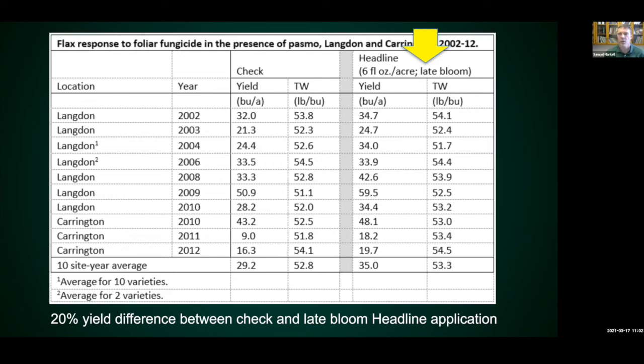increase. Okay, so what's important here is the average. So you have this 10-year site average, and you can see that the yield of the check is 29 bushels. The yield of the Headline application was 35. So over the course of all these trials, different environments, some high yielding, some low yielding, there was about a 6 bushel increase. So that kind of gives you an idea of the presence and in some cases the importance of Pasmo and managing it with an application.